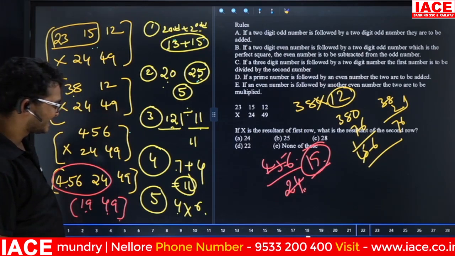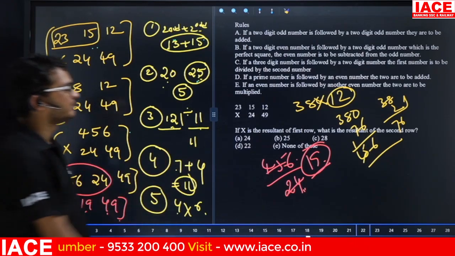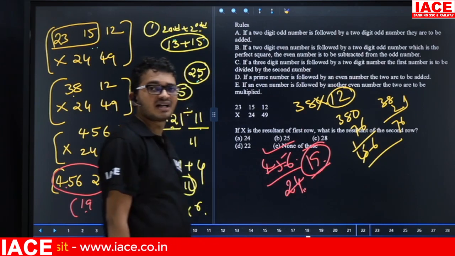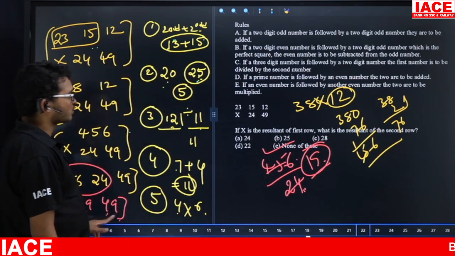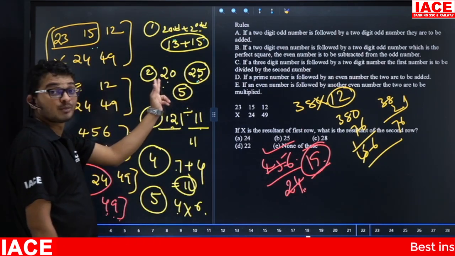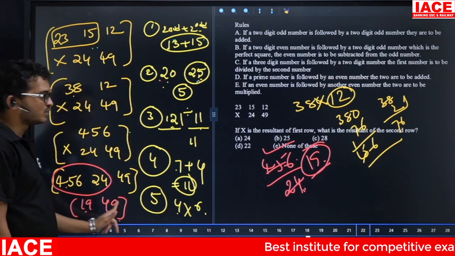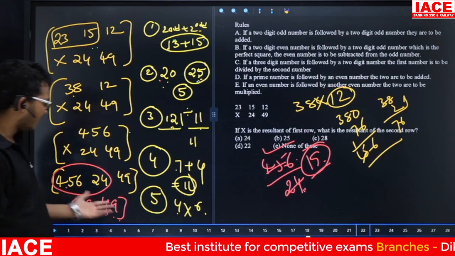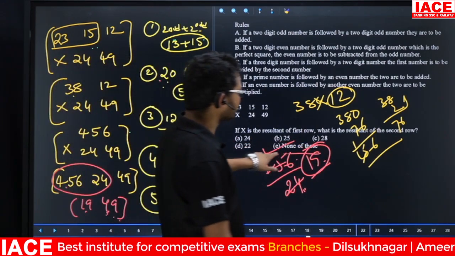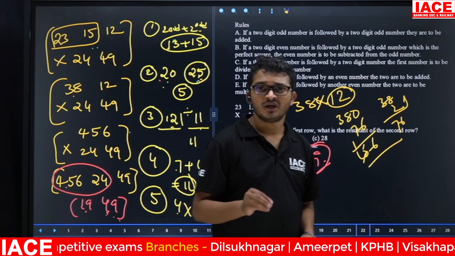There is no option, so simple answer is none of this. Friends, don't take this one. It is a perfect square, but for a perfect square our requirement is an even number, and this one is an odd number. So two digit odd number is followed by two digit odd number, they are to be added. Answer is 68, but there is no option, then answer is none of this.